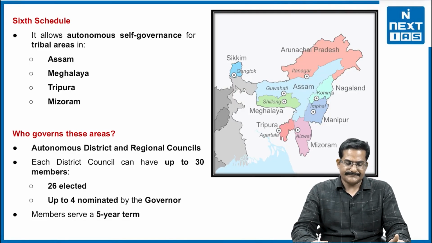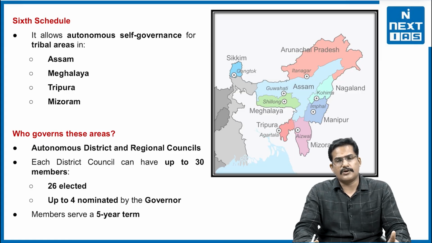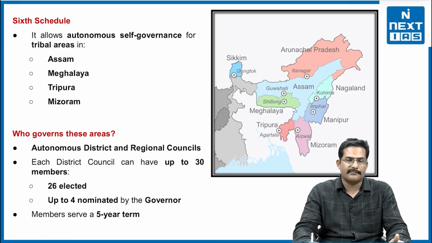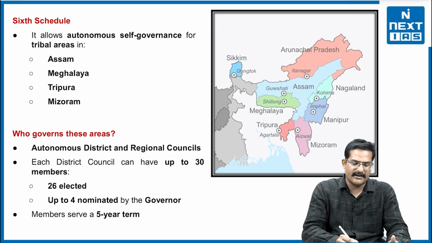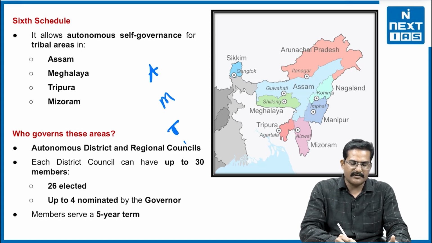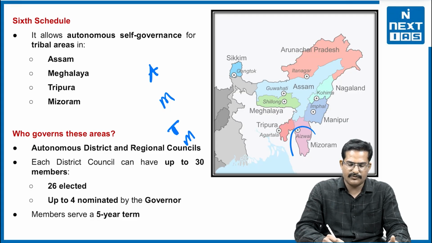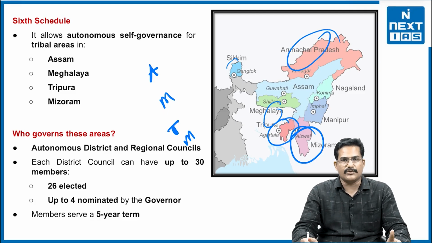That is also a motivation to read the polity part or the internal security part of the Indian polity. Now we will have to understand about the 6th Schedule area. So what are the 6th Schedule areas? It allows autonomous self-government in the ATMM states. What are the ATMM states? It is Assam, Meghalaya, Tripura and Mizoram. The picture is given to you. So these are the 6th Schedule areas.